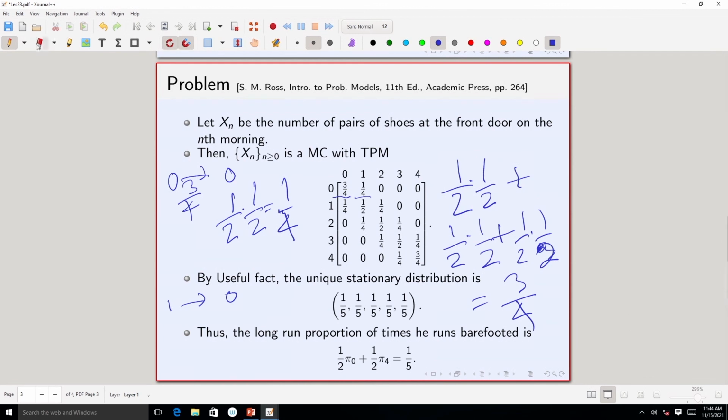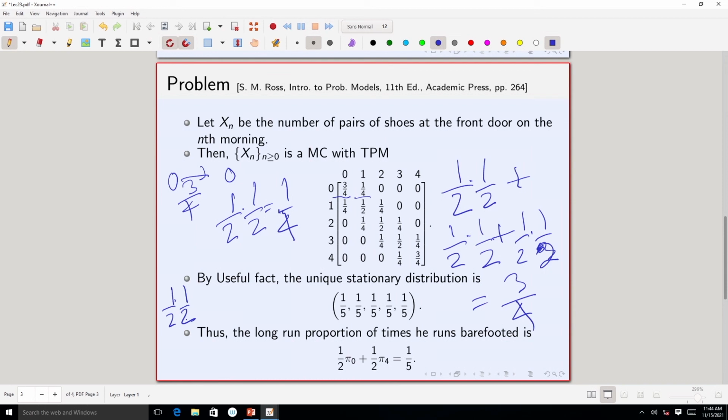So, that is one way that the number of shoes in the front door will remain 1 itself. So, again let me repeat. There is now 1 pair of shoes in the front door. Now, suppose the individual chooses the front door, goes via the front door and returns via the front door, then the number of shoes in the front door will remain 1. So, that probability is again half times half, right. That is one way that it will remain, starting from 1, it will remain at 1.